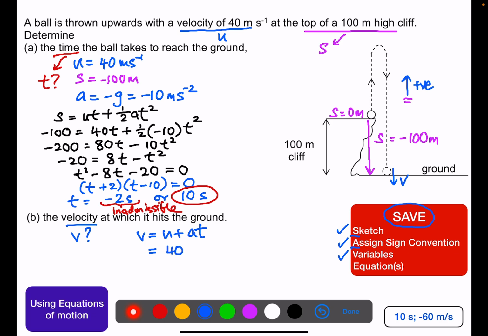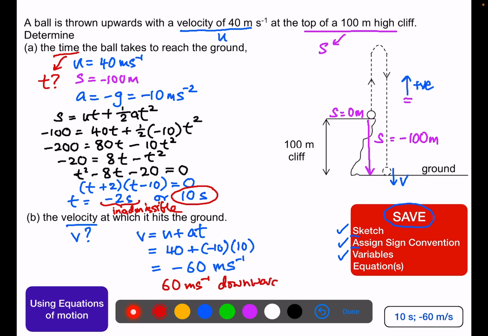Initial velocity u is 40, acceleration is minus 10 meters per second squared, and the time we have is 10 seconds. That gives us a velocity of minus 60 meters per second. So the magnitude of this velocity is 60 meters per second. The negative sign indicates that this velocity is downwards. Right, and this is the solution we have using equations of motion.